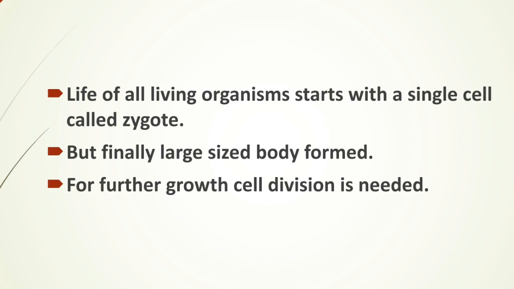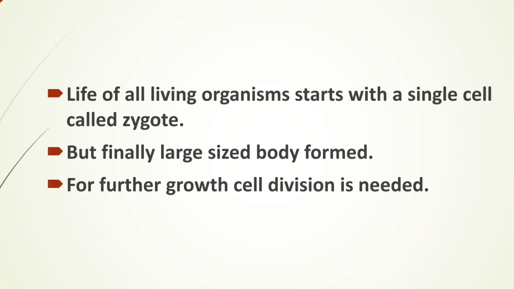Life of all living organisms starts with a single cell, and that is called a zygote. If we look at the body of any living organism, any human being, elephant, tiger, etc., we see that they have huge bodies. And as mentioned here, the life of all organisms starts with a single cell, the zygote.